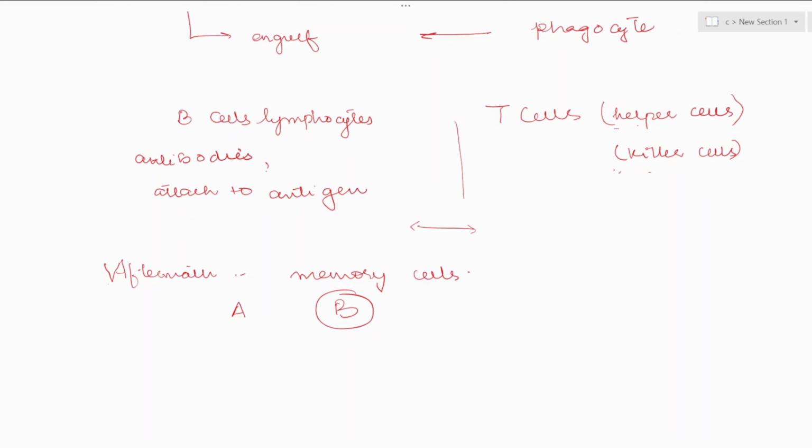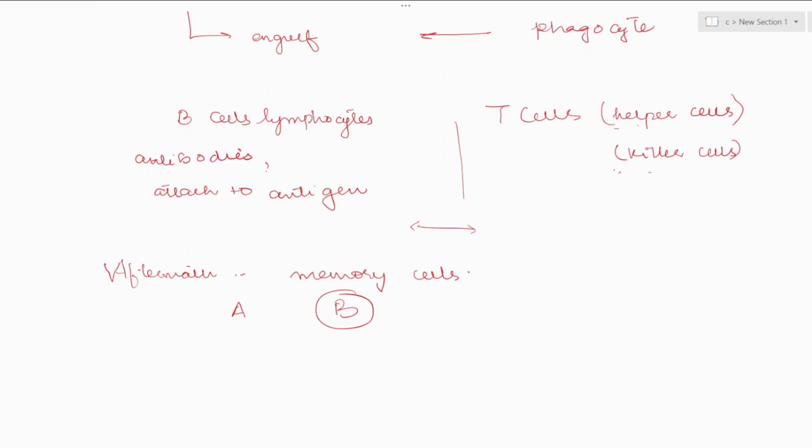So whenever that specific pathogen enters your body, they will fight that antigen. Let me explain with another example. At the end of 2019 and the start of 2020, there was an outbreak of a pandemic, which is COVID, right? So you know about COVID.